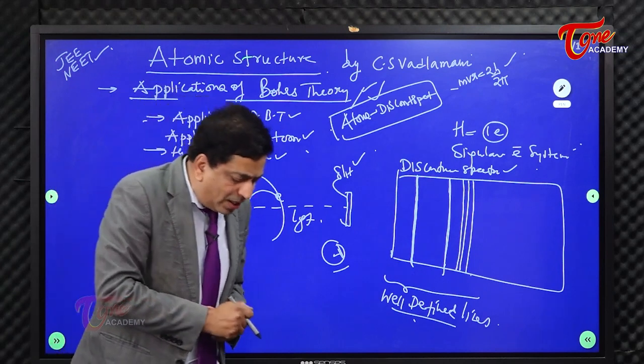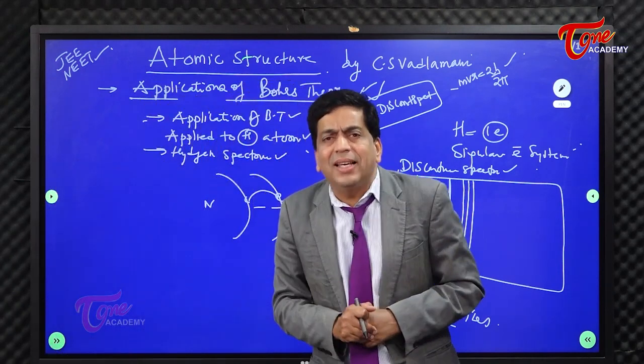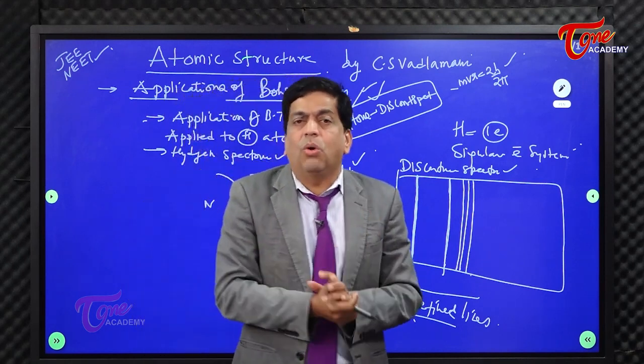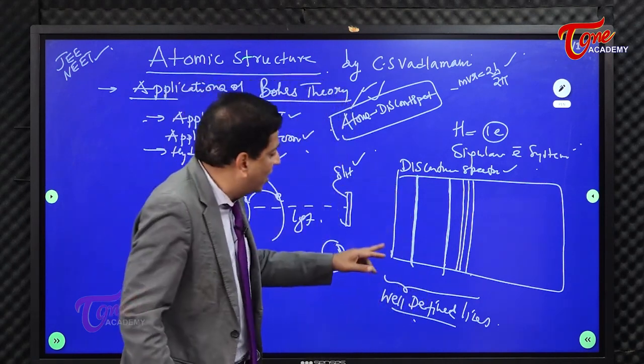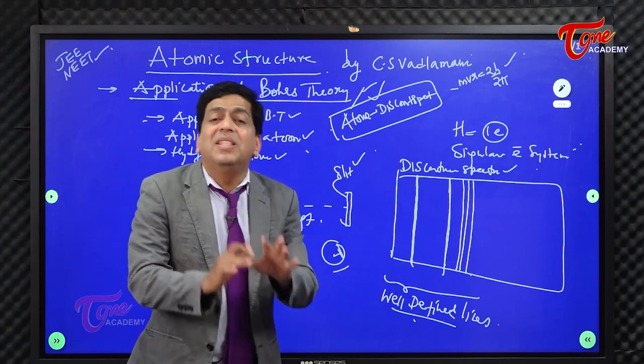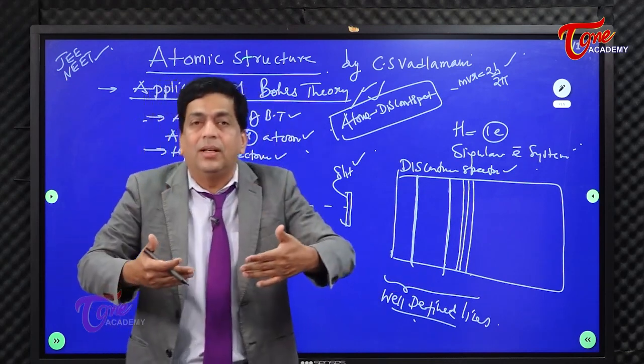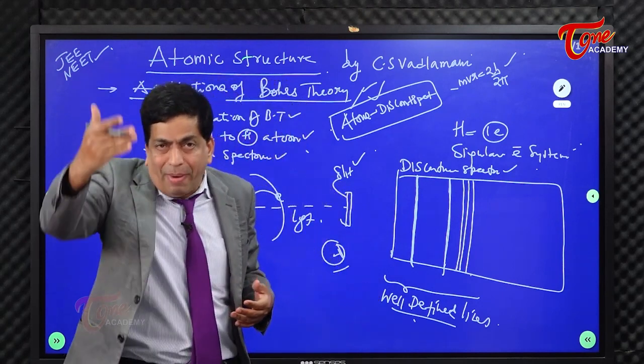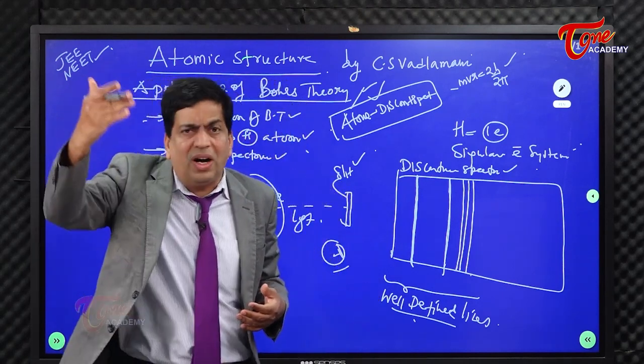And I have seen many questions being asked in the exam. Atoms give what? Discontinuous spectra, or otherwise called line spectra. You must understand, each line is not merging with the other line. They are not like bands. Like, you see a rainbow outside. In a rainbow, you can actually see a band. They are not well-defined lines.